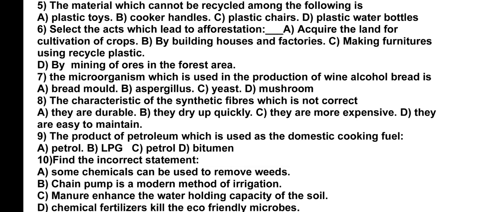D says that by mining of ores in the forest area, we lead to deforestation, not afforestation, because we cut the trees. So A, B and D will lead to deforestation. They decrease the forest area, they cut the trees. Only C is selected here because it leads to afforestation.